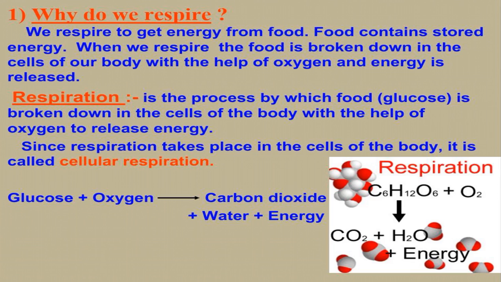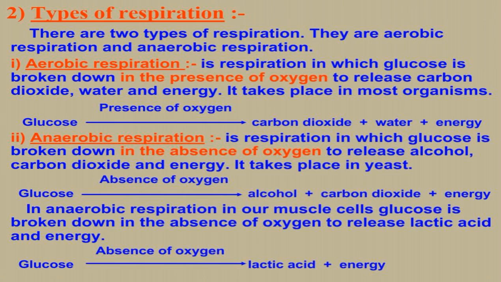We get this energy from the food which we eat. So, respiration is the process by which food, that means glucose, is broken down in the cells of the body with the help of oxygen to release energy. Since respiration takes place in the cells of the body, it is called cellular respiration. So, in that example, glucose reacts with oxygen to form carbon dioxide, water and energy.